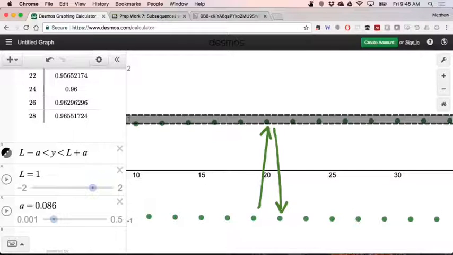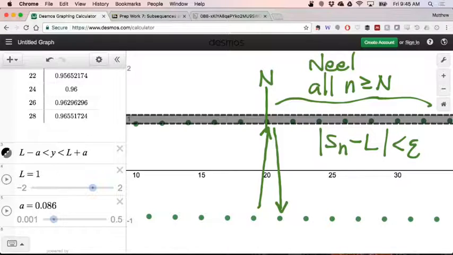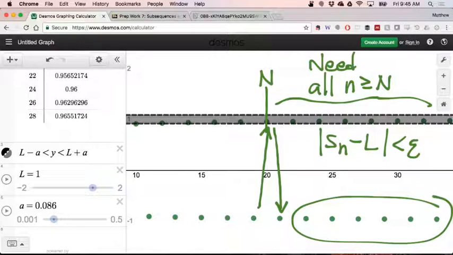So it's not possible for us to meet this criterion for convergence, which says that past whatever my n is, all of my terms, n greater than or equal to n, need to satisfy that |Sn minus L| is less than epsilon. So we would need all terms of the sequence to do that, but we can see right down here that there are terms for which that doesn't happen.